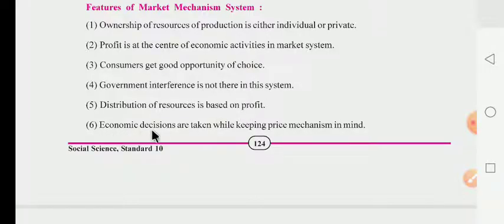Here, economic decisions are taken while keeping the price mechanism in mind, sir. Whatever economic decisions are to be taken, at that time the price mechanism is kept in mind. What is the meaning of mechanism? Mechanism means tantra, system. That's why whenever any kind of decision is to be taken, they have to focus more on the price.